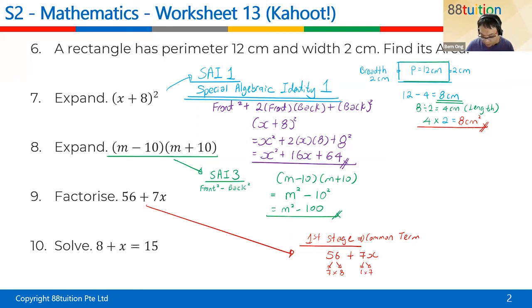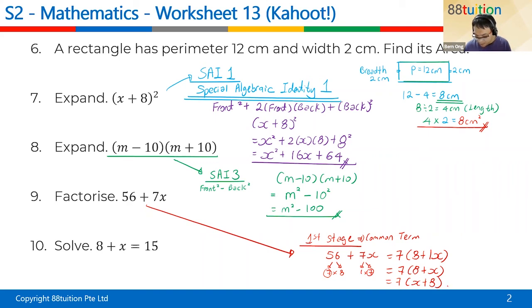What is common? The common is the 7. So you take out the 7, and what is left? There's the 8 left plus, you take out 7, just left with a 1. The x, put it back. Don't put the 1, sure. Answer is 7 bracket 8 plus x, or you can write it as 7 bracket x plus 8.